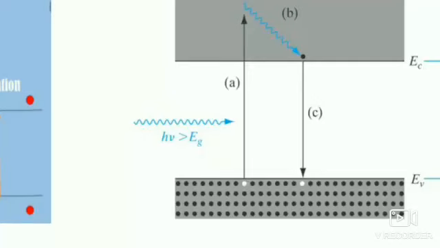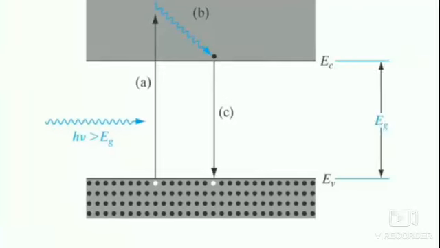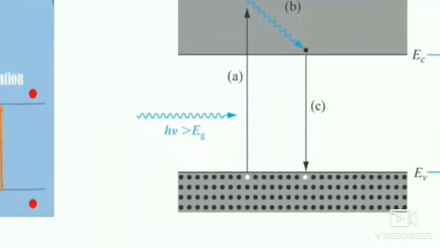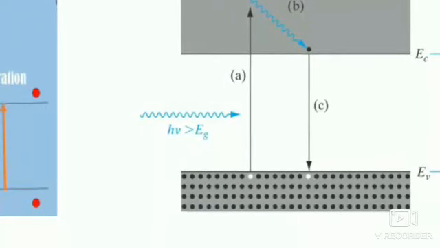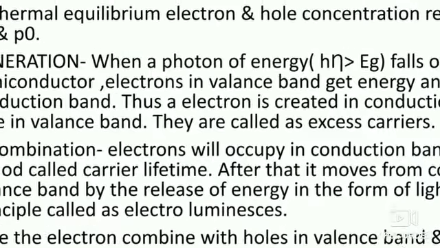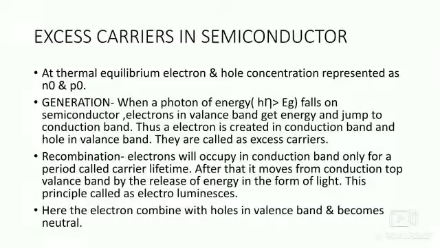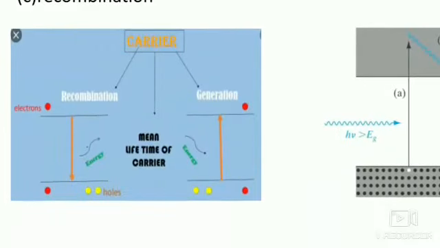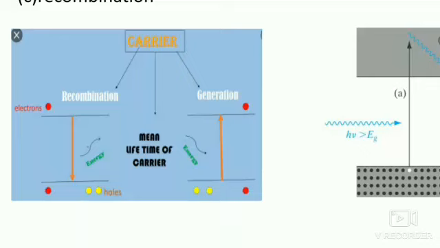By the process of recombination, energy is released in the form of light, and that is the working principle of LED and laser, called photoluminescence. And the first figure is actually representing both generation and recombination.